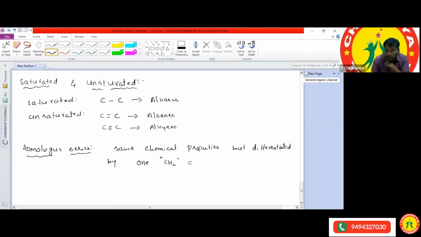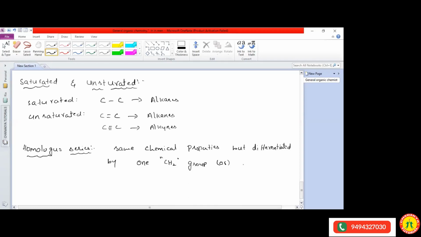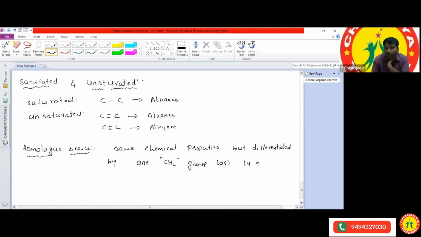What is the molar mass of one CH2? Any one of you? What is the molar mass of one CH2? 14. 14 grams, Sanjay. So differentiated by 14 grams, okay, is called homologous series.